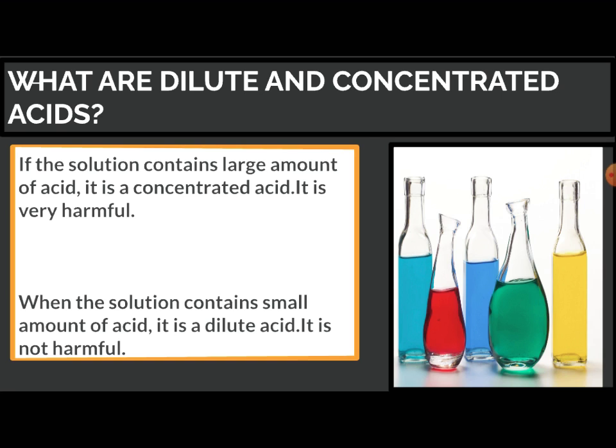But when talking about dilute acid, it is a solution which contains a small amount of acid. It is not harmful. So dilute acids are acids which contain a small amount of acid and more solvent in them.